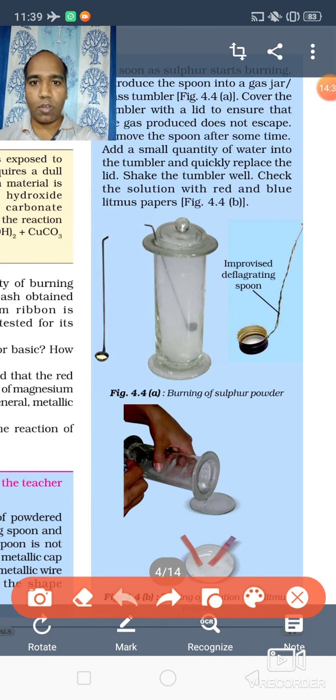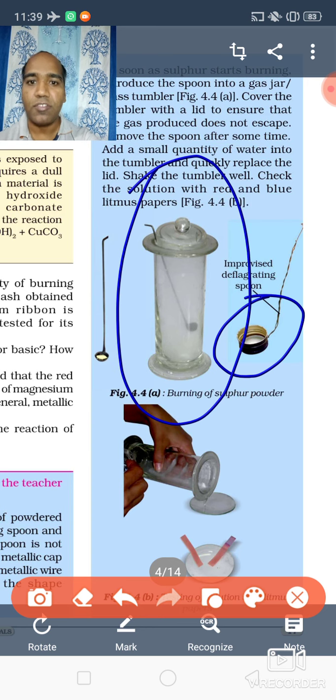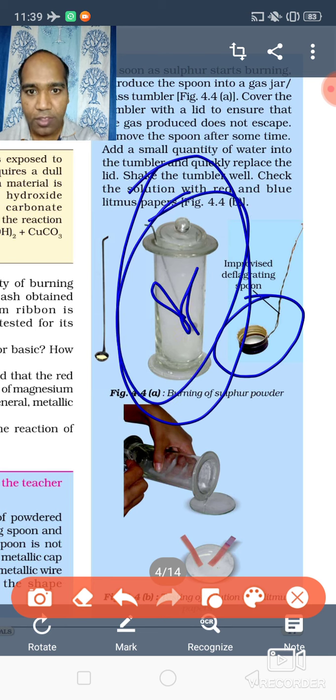Now we'll see the oxides of non-metals. Till now we have seen metal. This is a non-metal, so in this cap we are taking sulfur. Sulfur is a non-metal. Now we are burning the sulfur and keeping it inside this jar. After burning, the smoke is coming from the burnt sulfur, and we are closing this jar.